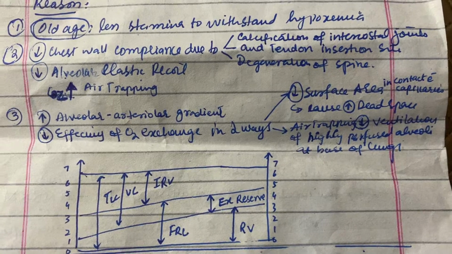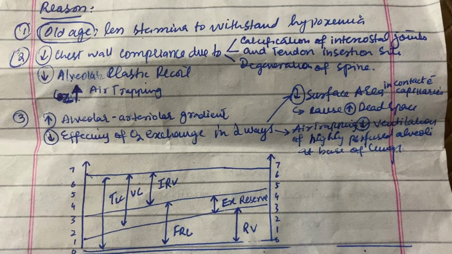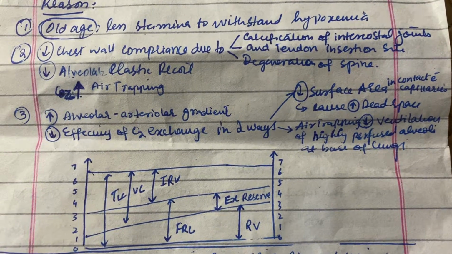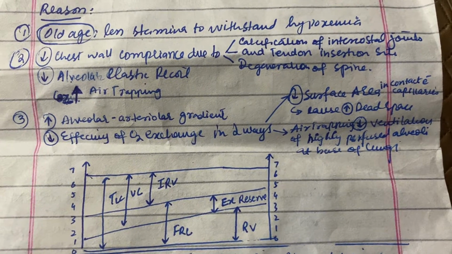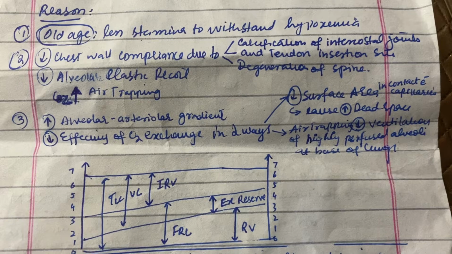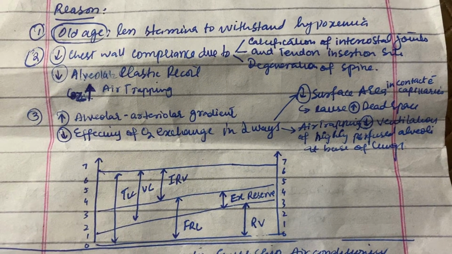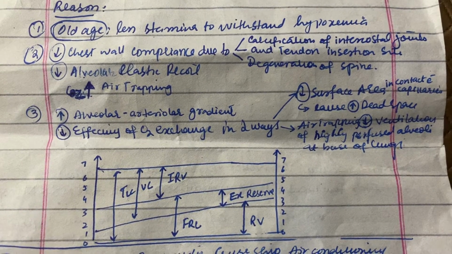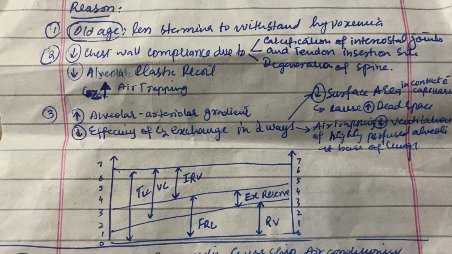Hello guys, today the topic of discussion is why in old age people are more prone to hypoxia at high altitude. The reason, first of all, is that there is less stamina to withstand the hypoxia that occurs at high altitude. First of all, we need to know what hypoxia is. Hypoxia is a decrease in the partial pressure of oxygen that usually occurs at high altitude.